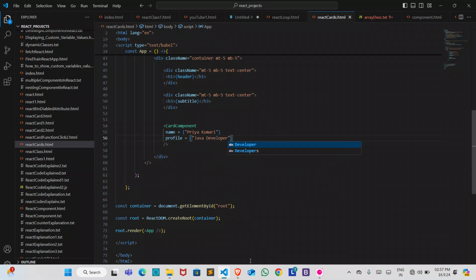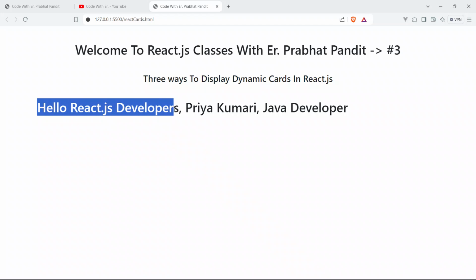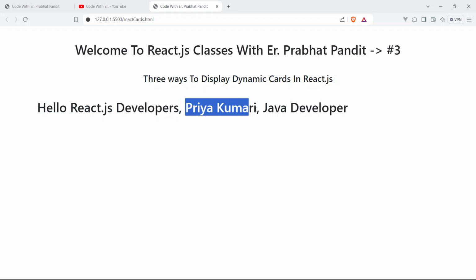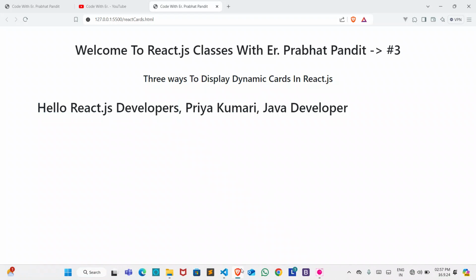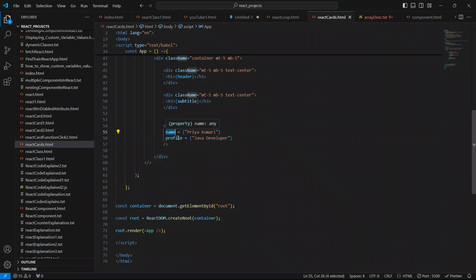Save your code, go to the browser, and now see the magic. Boom guys, you can see here hello React.js developer Priya Kumari Java developer, because we have passed it through the props. This is the first prop value, and this is the second prop, the profile value.